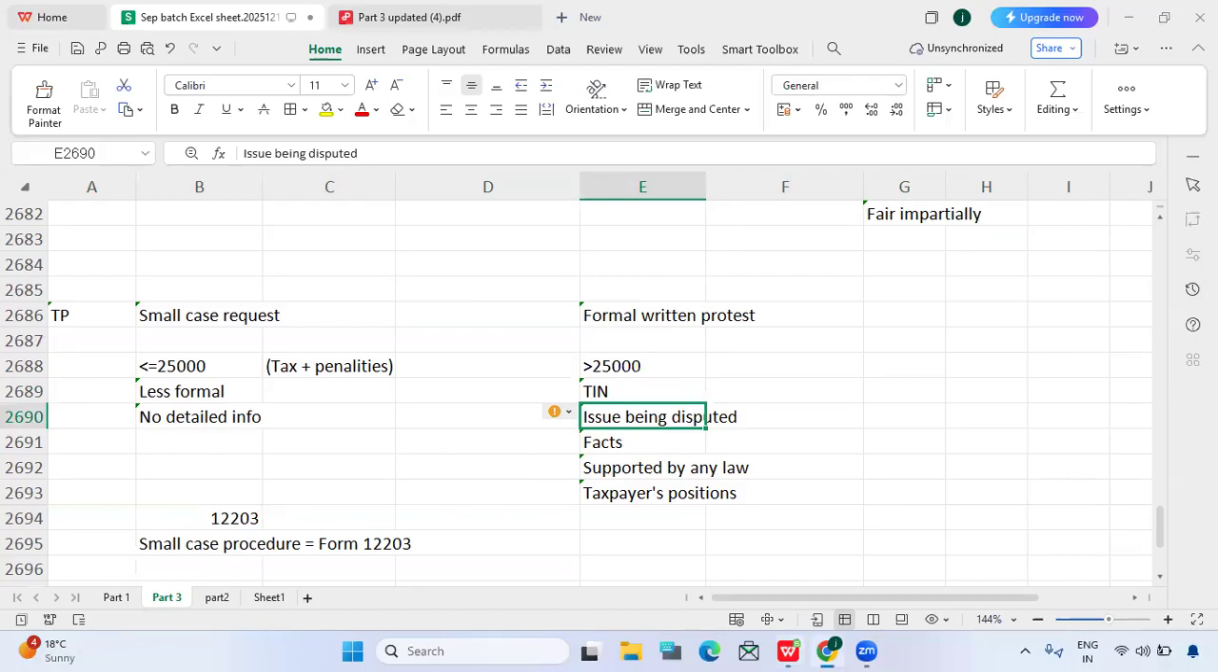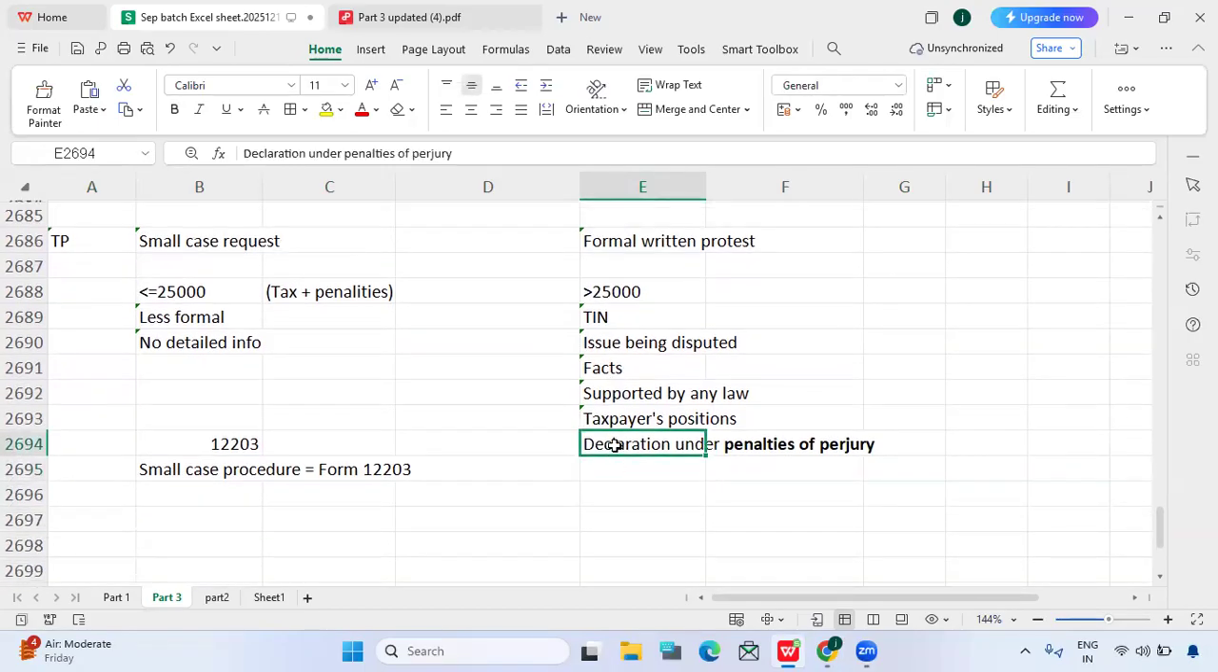And also there is one more thing, the declaration under penalties of perjury. So this declaration also should be there. In the formal written protest, the declaration is important. If the taxpayer himself signs, here we have two options. So this declaration under penalties of perjury,